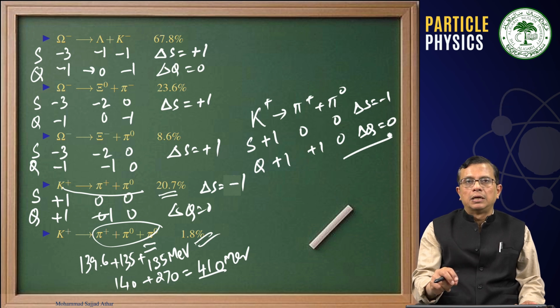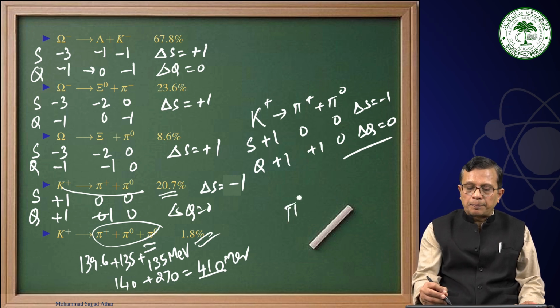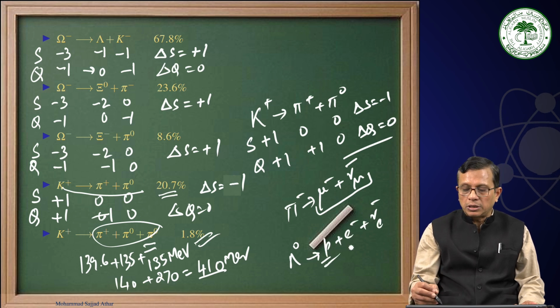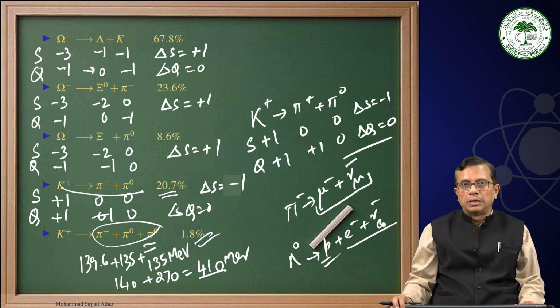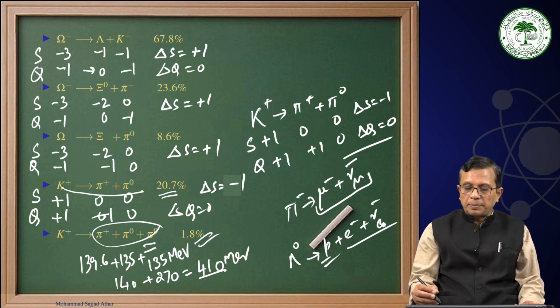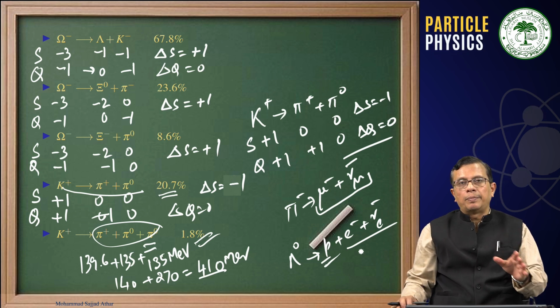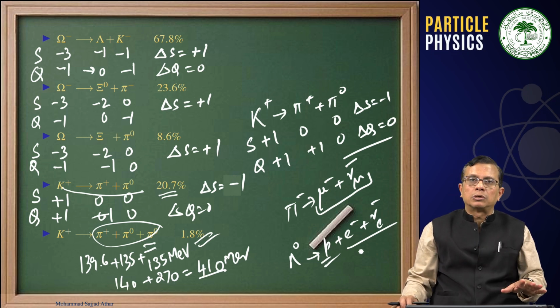Therefore, we have leptonic decays like pi minus decaying into mu minus nu mu bar, where only the leptons are involved. We have semi-leptonic decays like lambda decay, where you have a baryon or a meson, and then you have leptons. And then you have hadronic decays like we have discussed here, where only the baryons and mesons are involved.